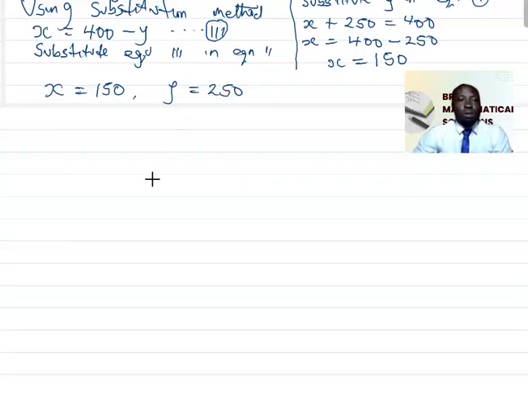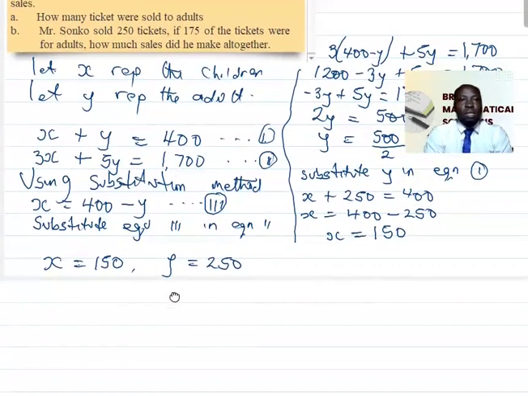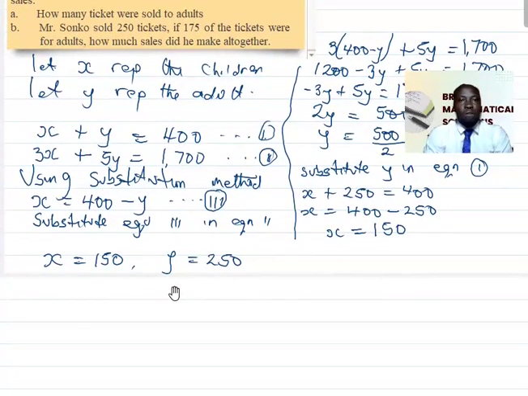Now let us look at the second aspect, that is B. They now said Mr. Sonko sold 250 tickets. If 175 of these tickets were sold to adults, how much sales did he make altogether?